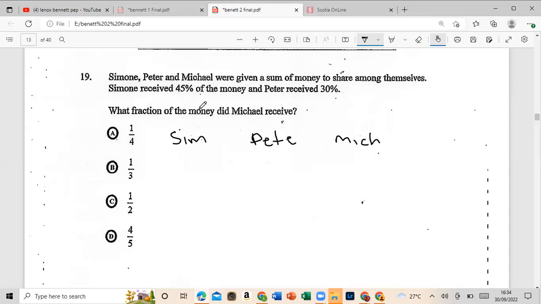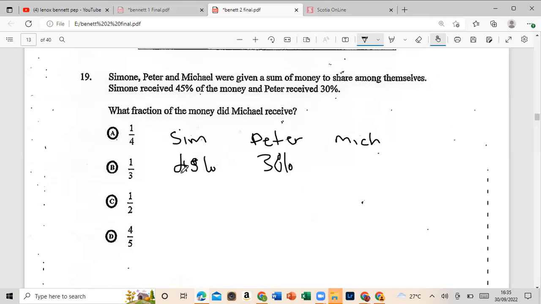So let's go now. And it says, we're given the sum of money to share among themselves. So this person, Simone, received 45% of the money and Peter received 30% of the money. What are they asking now? So we know that Simone received 45%, Peter received 30%. What fraction of the money did Michael receive? All right, so let us try to figure it out.